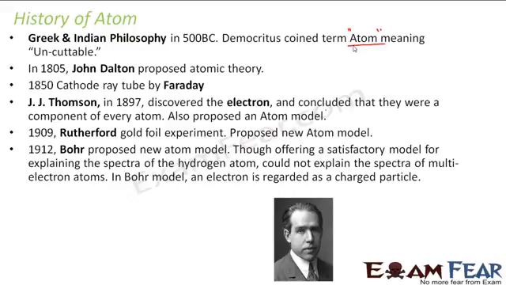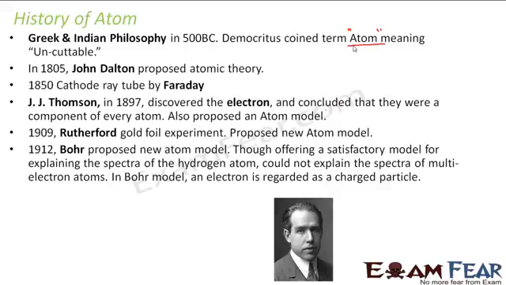Okay. So the first atomic model was given by Thomson. Then Rutherford did one experiment and he told that Thomson's model was not correct. So he gave a new model of the atom. However, Rutherford's model of the atom was also not completely satisfactory. It could explain many things, but there were many things which it could not explain. So thereafter came Bohr's model, which could explain the limitations of Rutherford's model.